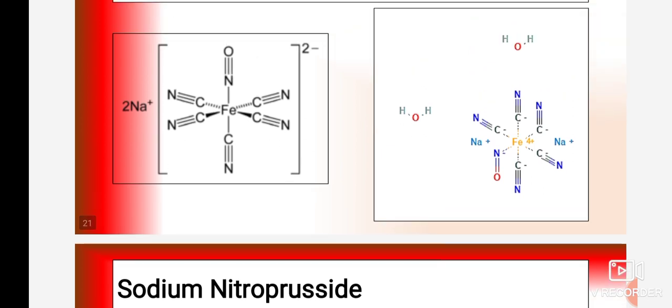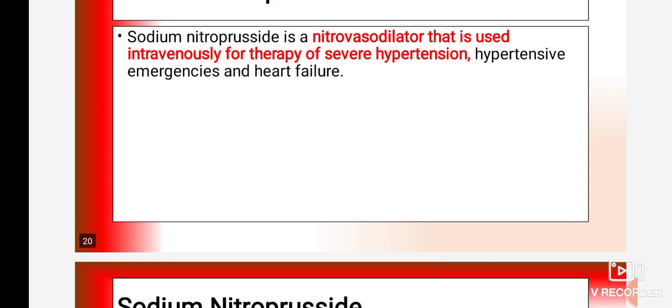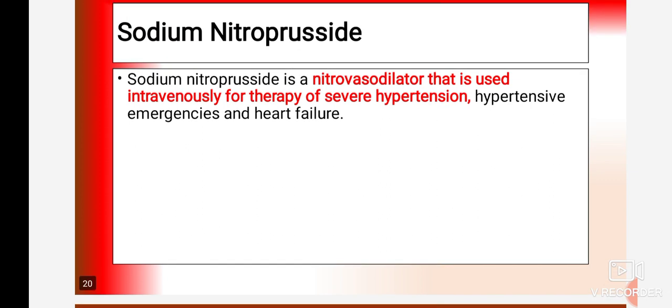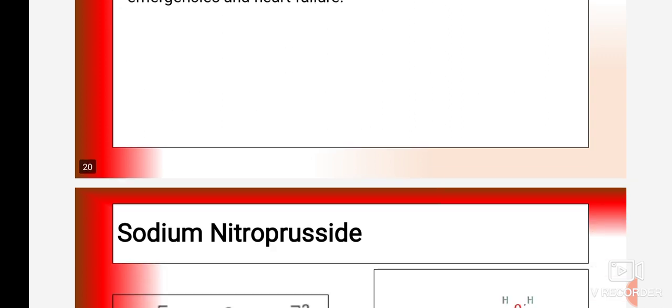In that, 5 CN groups, cyanide groups, are present, and the nitric oxide group, that is N triple bond oxygen, is present in the structure. So sodium nitroprusside is mainly used in the therapy of severe hypertension. It's a very important point. Mainly it is used in hypertensive emergencies and in the treatment of heart failure.